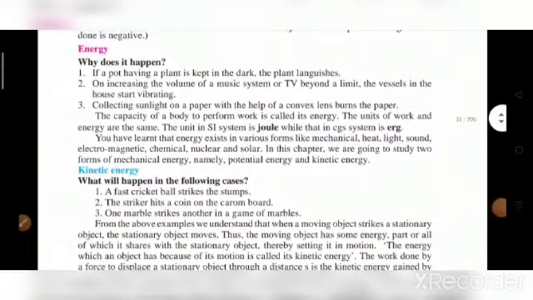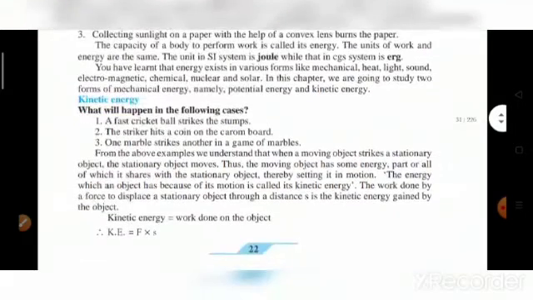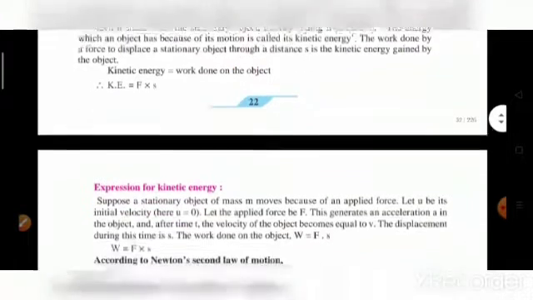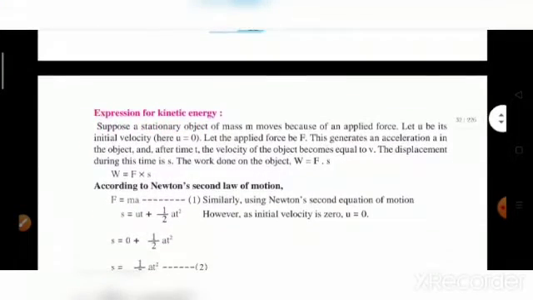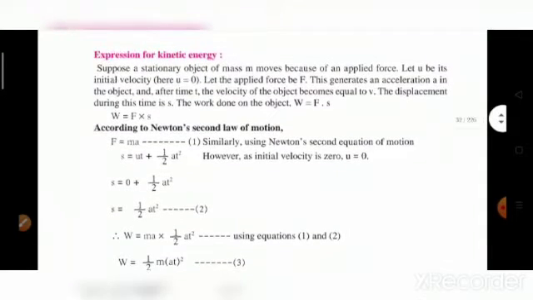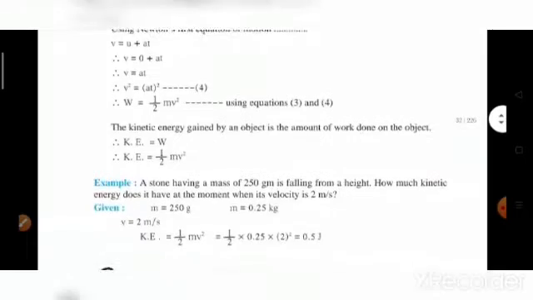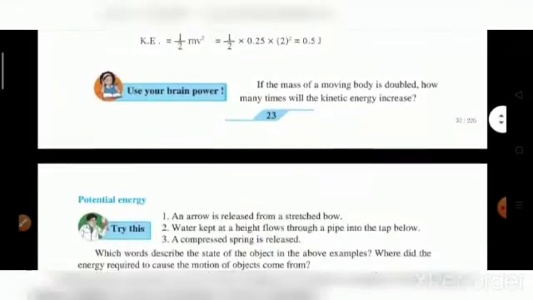Now, moving on to energy, we have seen the SI unit is joule, while that in the CGS system is erg. And we have seen about kinetic energy. Kinetic energy is equal to work done on the object, that is KE is equal to F into S. And then we have seen the kinetic energy expression with the help of Newton's second law of motion. I hope you all remember that.